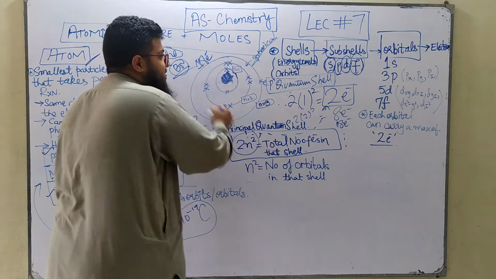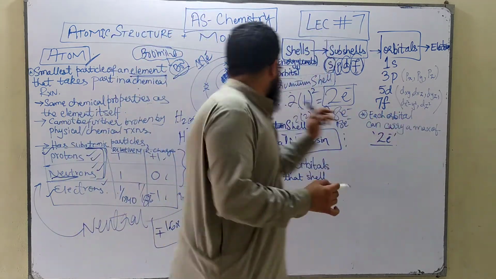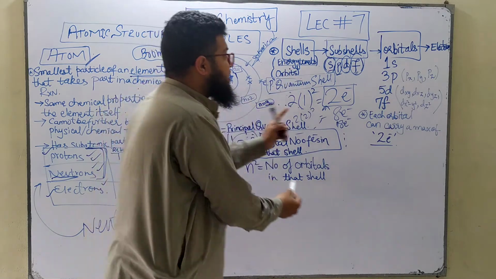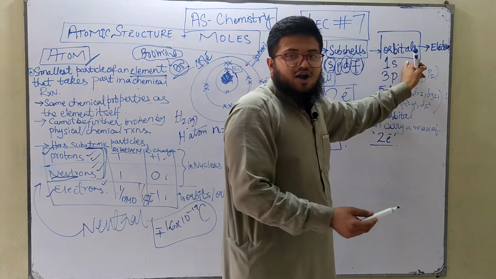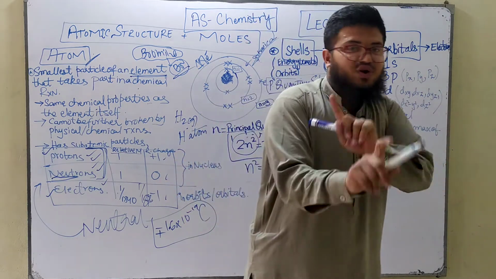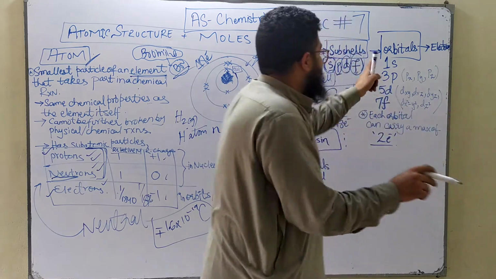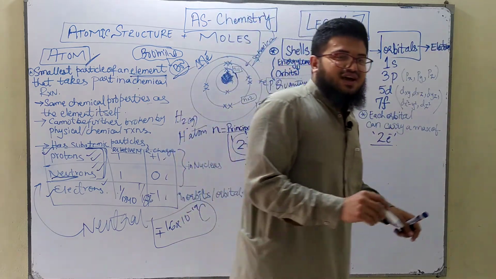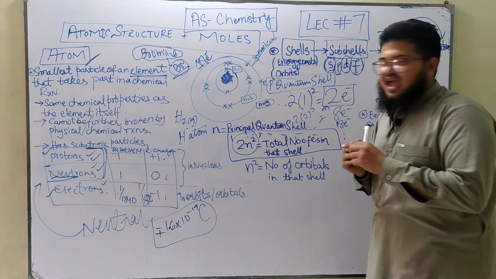Orbit was the principal quantum shell. This entire one shell is called an electron orbit. Remember, I told you these are the different names given, but orbitals are found inside the subshells. And within the orbitals you don't have suborbitals. Do not confuse this. You don't have suborbitals. Within the orbitals you've got the electrons.